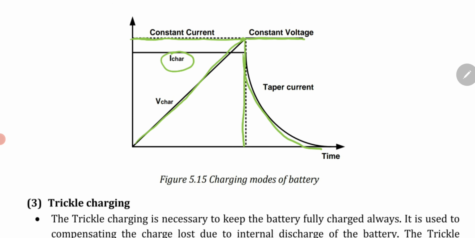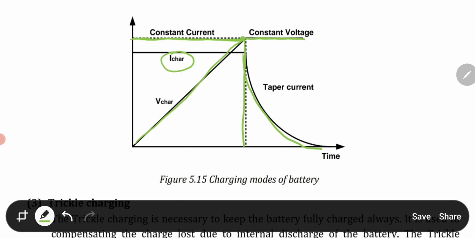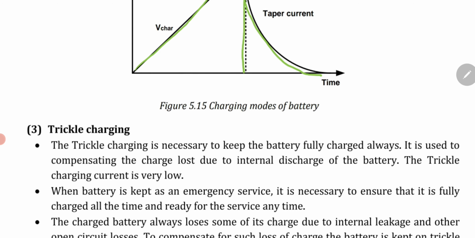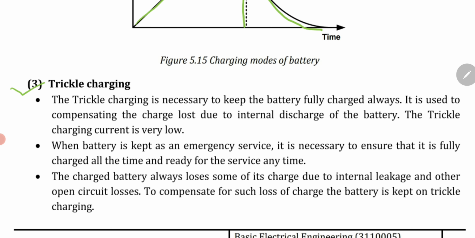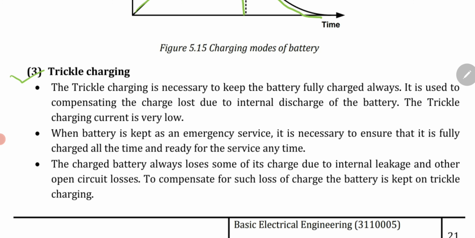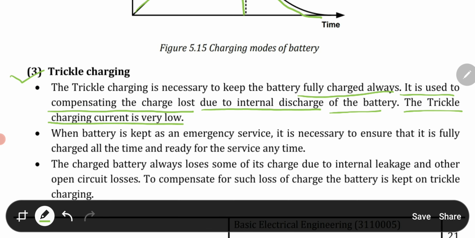So these are the charging modes of battery. First is the constant current mode, up till that it will be charged. Then the constant voltage mode, that means the battery is charged with the full value of voltage. This point is known as the trickle point, or trickle charging as well. Now these are some of the important parameters regarding trickle charging. Trickle charging is necessary to keep the battery fully charged always, and it is used to compensate the charge loss due to the internal discharge of the battery, and the trickle charging current is very low. So keep in mind this point of trickle charging.